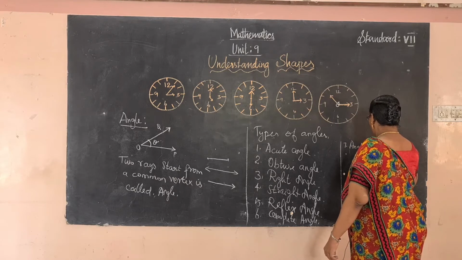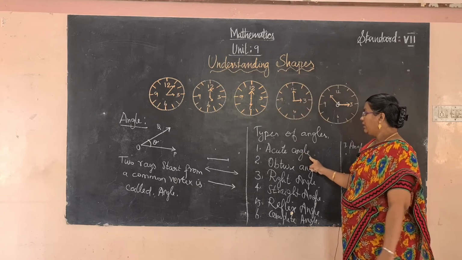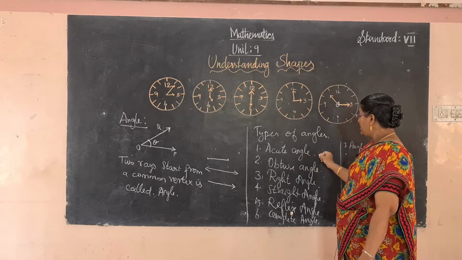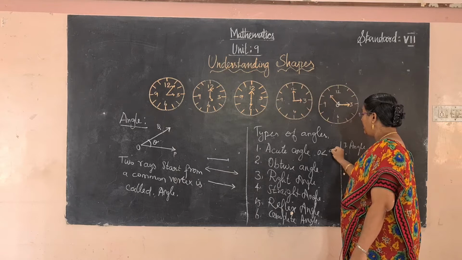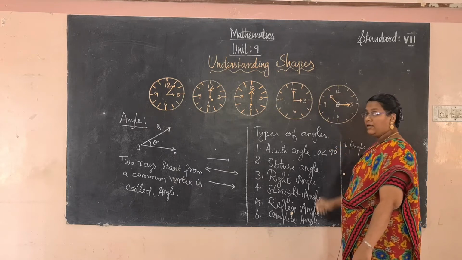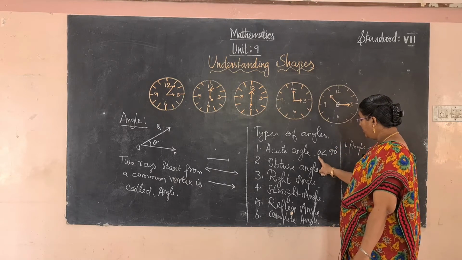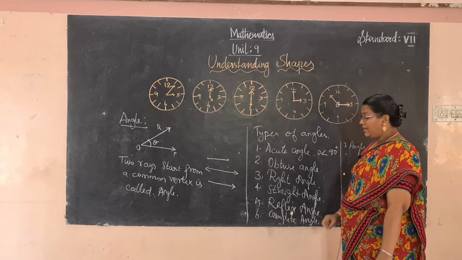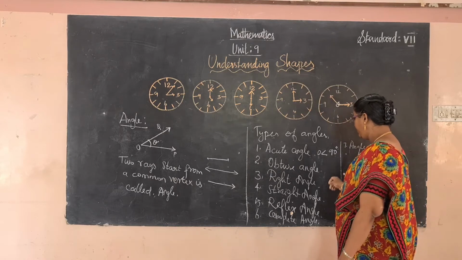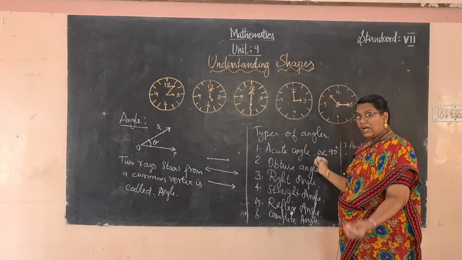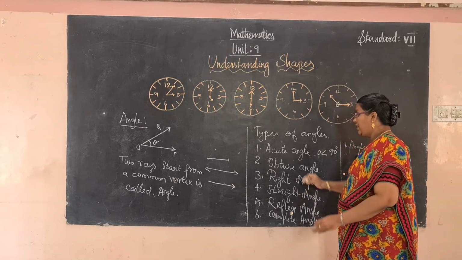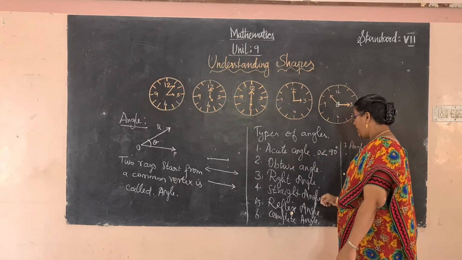So, acute angle means the angle is more than 0 and less than 90 degrees.